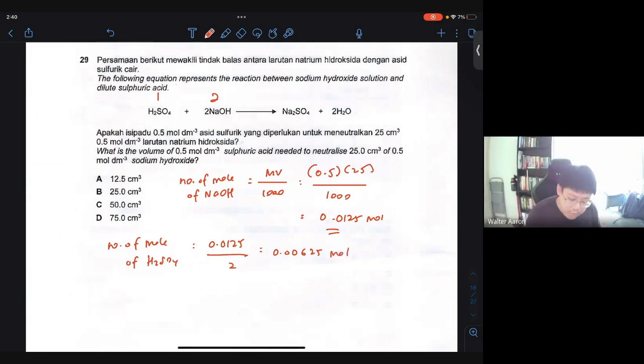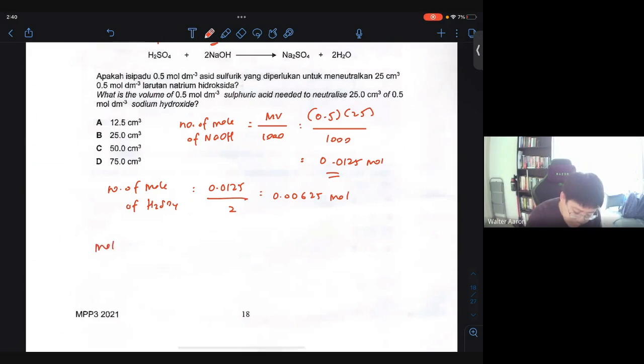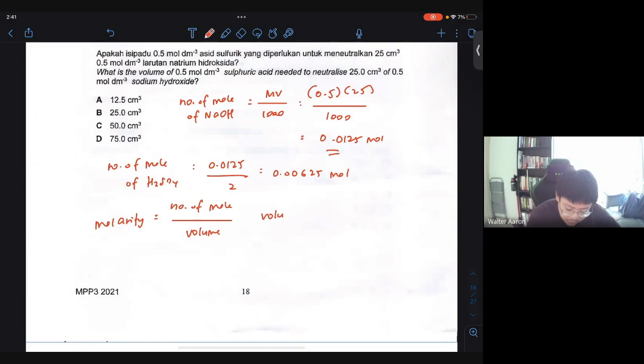So they're asking for volume, right? Molarity or concentration is equivalent to number of mole over volume in dm cube, so it's called mole per dm cube. Right now our goal is to use this volume, and we put the number of mole on top, followed by its molarity.